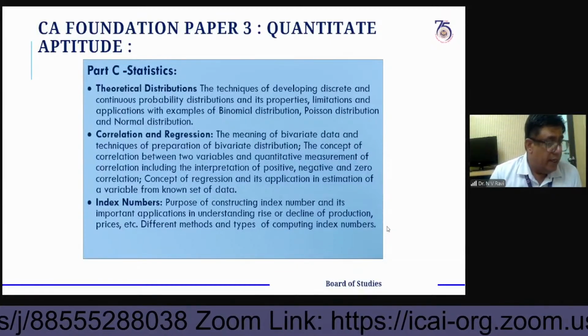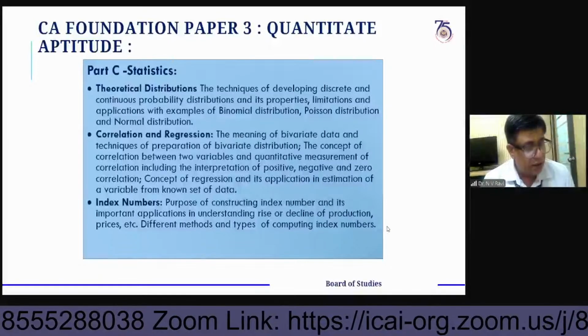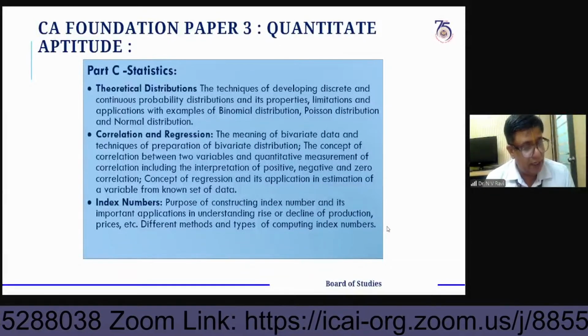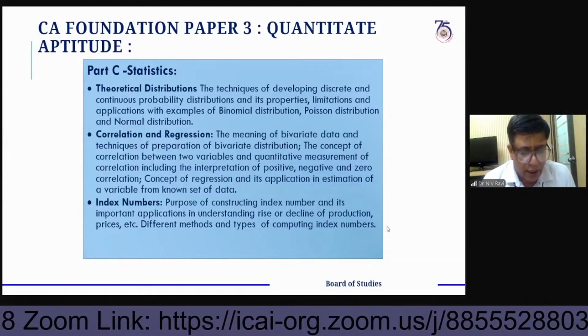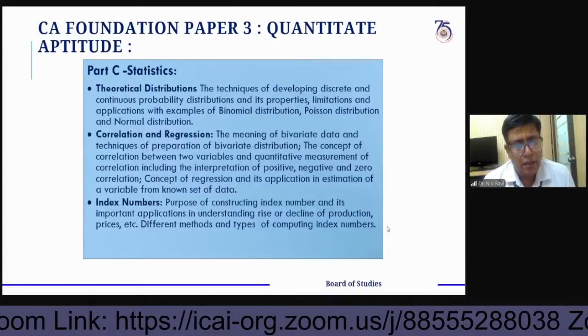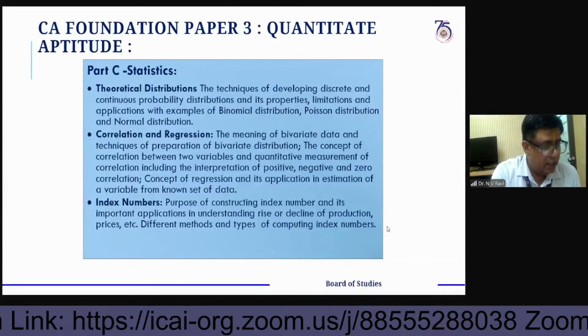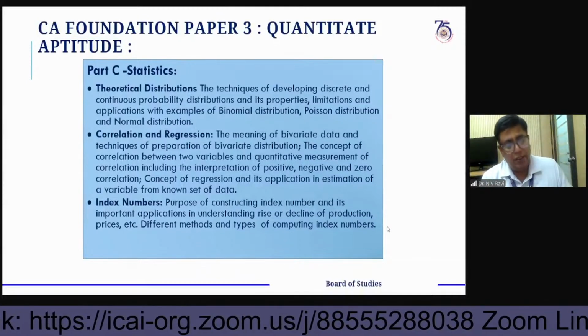Next, weighted average of relatives methods are also based on the given weights. It is also used while constructing inflation or price changes.